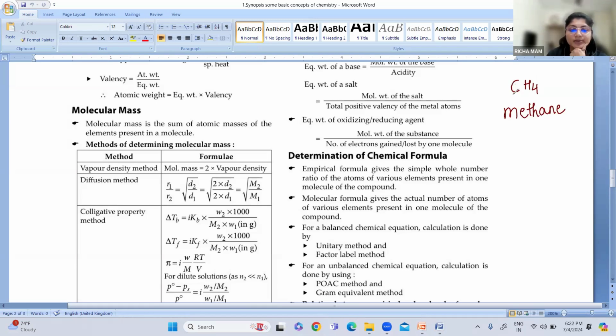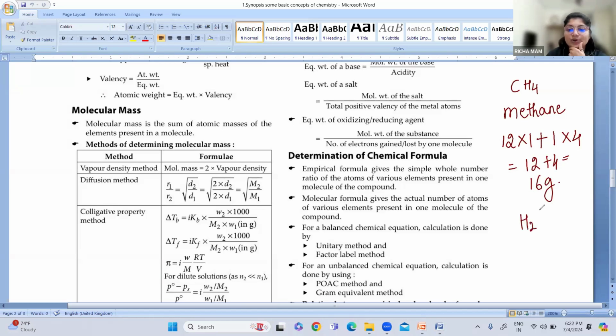What is the atomic mass of carbon? It is 12. How many carbons are there? Only one. So multiply by 1, plus. What is the atomic mass of hydrogen? 1. How many hydrogens are there? 4. So 12 ones are 12, plus 4, so it is 16. So 16 is the molecular mass of methane.